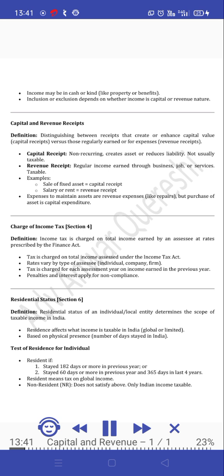Residential status, Section 6. Definition. Residential status of an individual or entity determines the scope of taxable income in India. Residence affects what income is taxable in India, global or limited. Based on physical presence, number of days stayed in India. Test of residence for an individual.